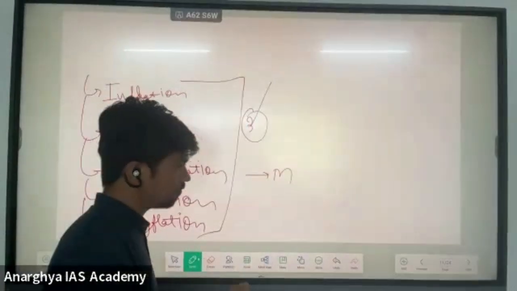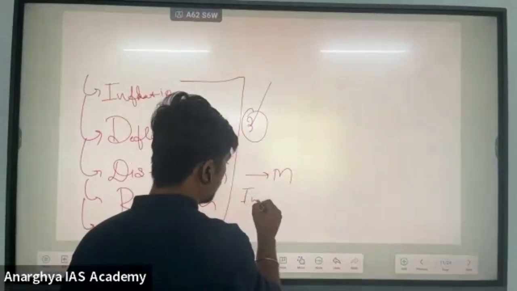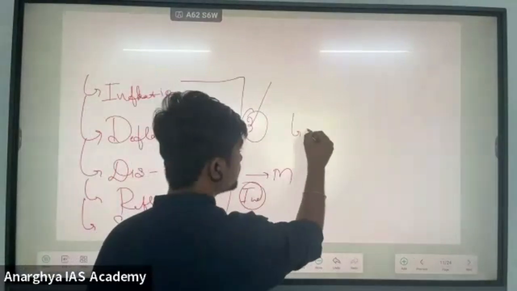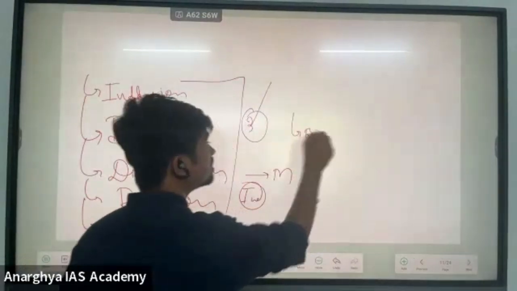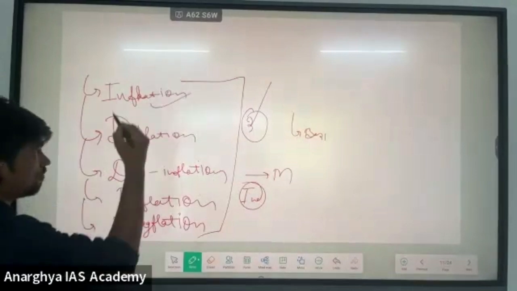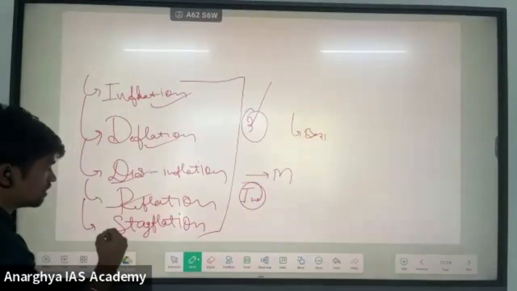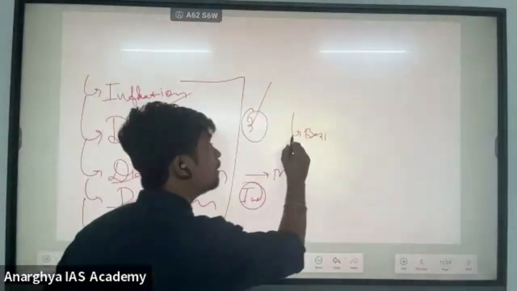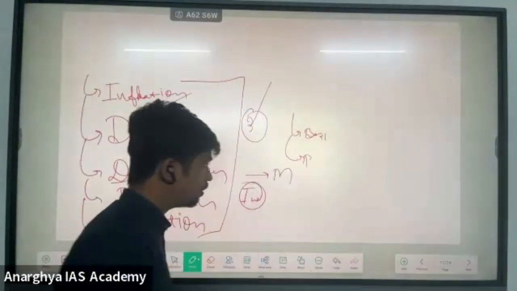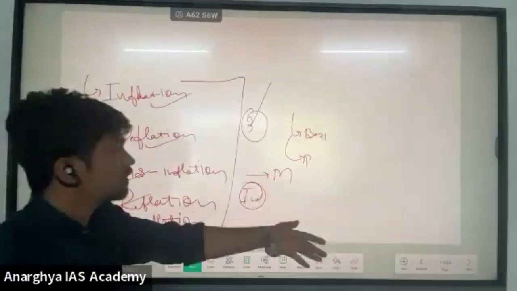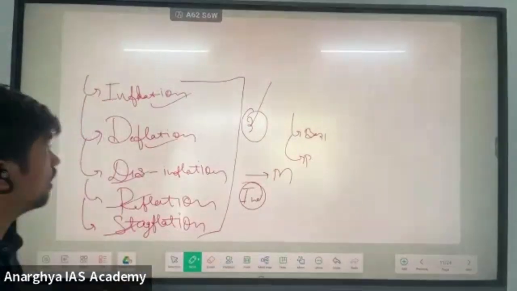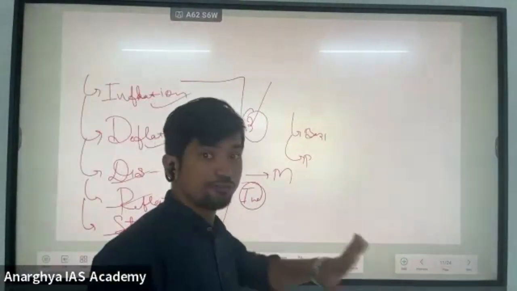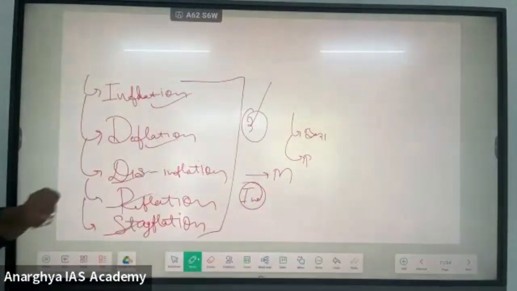While preparing, even if the exam is about one month away, you have to revise these basic concepts, such as inflation, deflation, disinflation, reflation, and stagflation, because they are repeatedly mentioned in the economic survey. A lot of indirect questions are asked from it, so you should focus on these concepts.